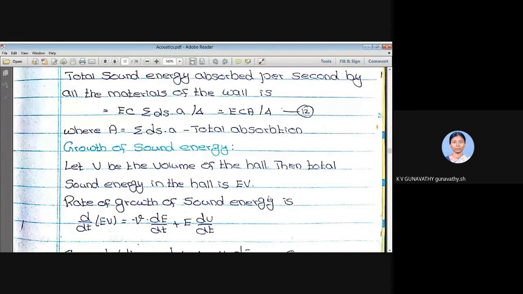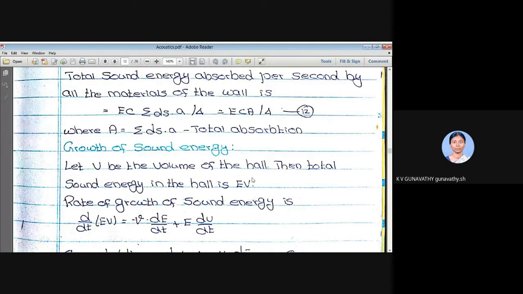Growth of sound energy. What is the volume of our hall? V is the volume of the hall. The total sound energy in the hall will be equal to... what is this E? Energy density is the energy present per unit volume. For a unit volume, the energy present is equal to capital E. So what is the total energy present in the volume V? It will be equal to E into V. This is the amount of sound energy that is present.